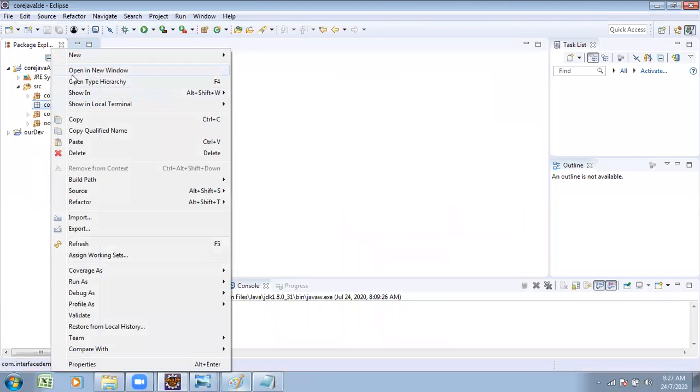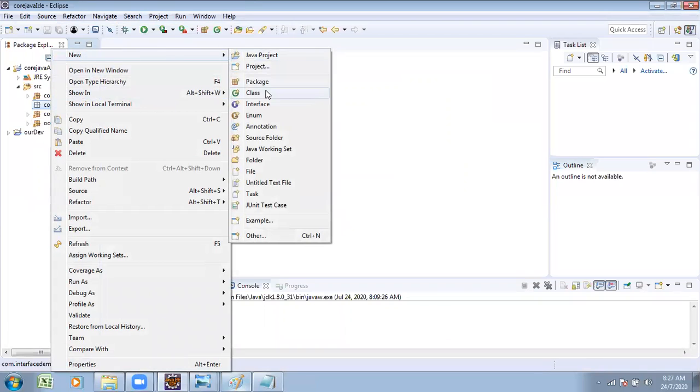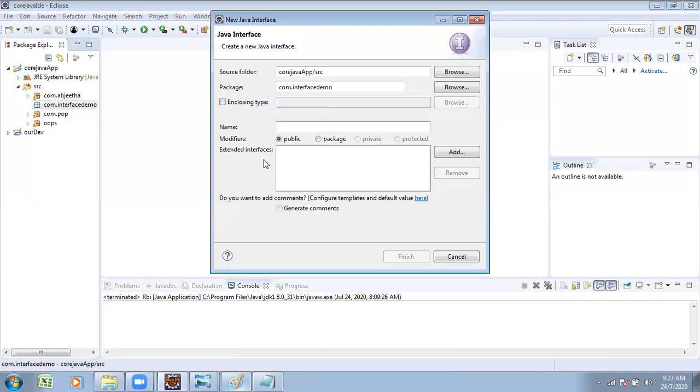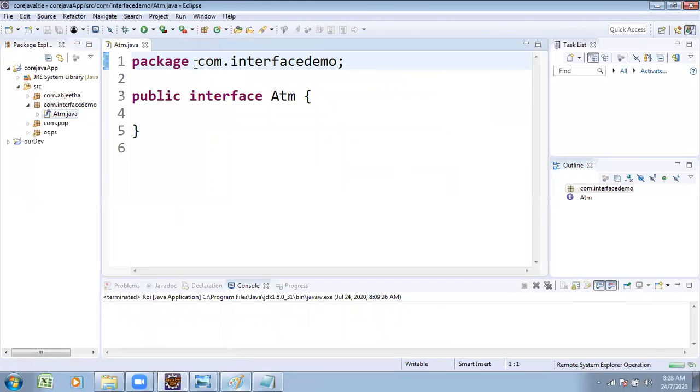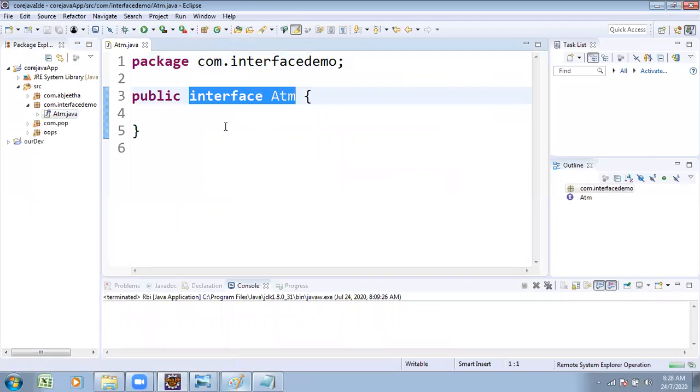Right click, new. Previously you took class, but now you take the interface. Interface name: ATM is an interface. Click on the finish button. The interface name comes into existence.